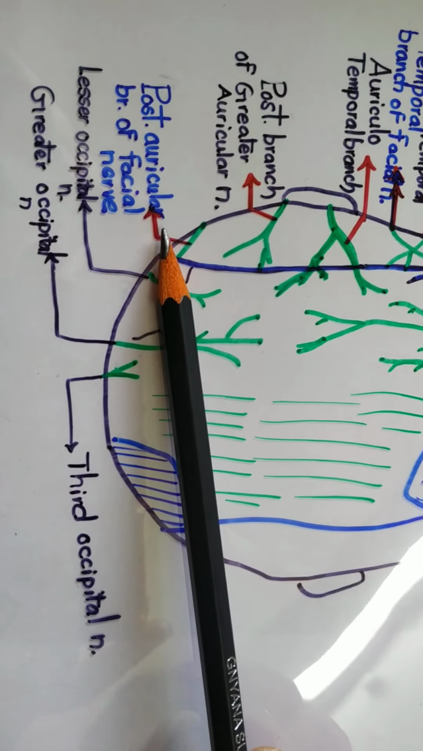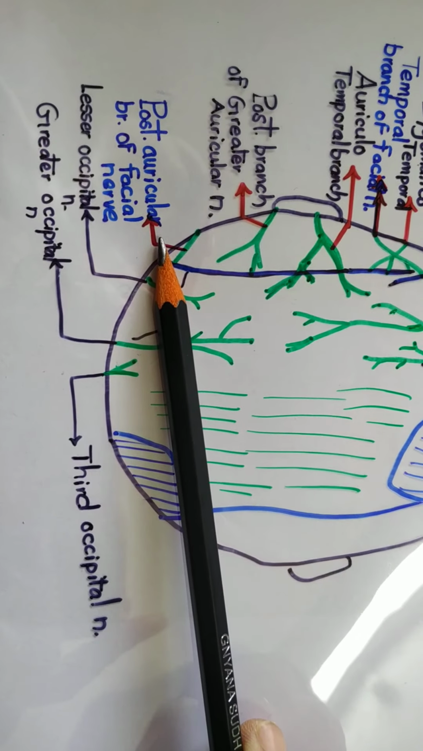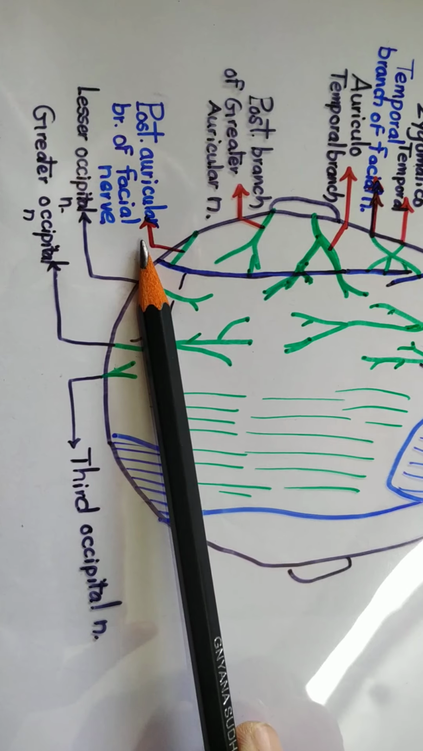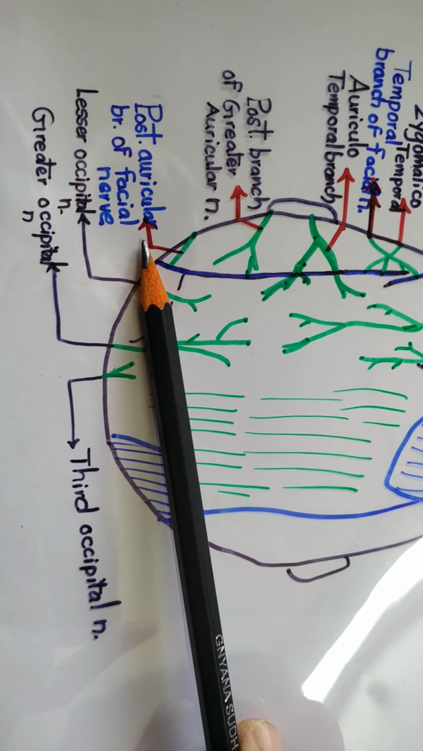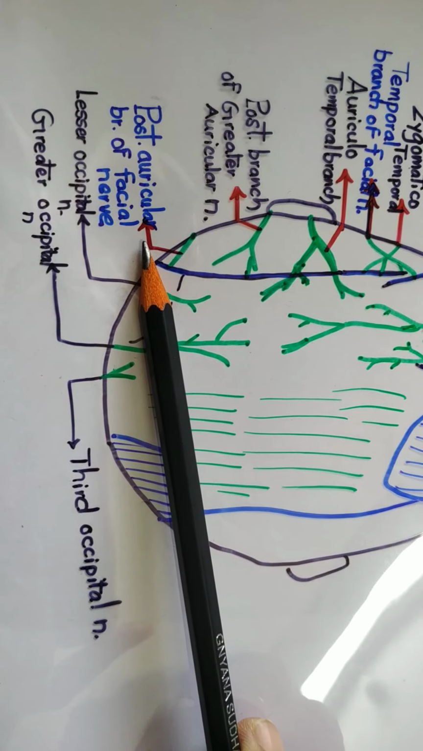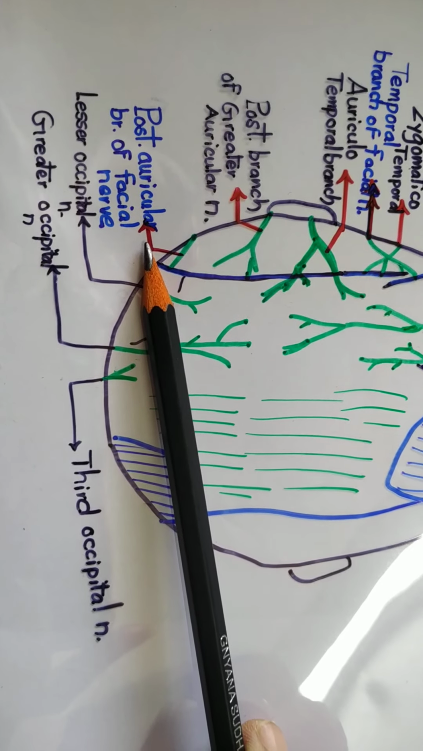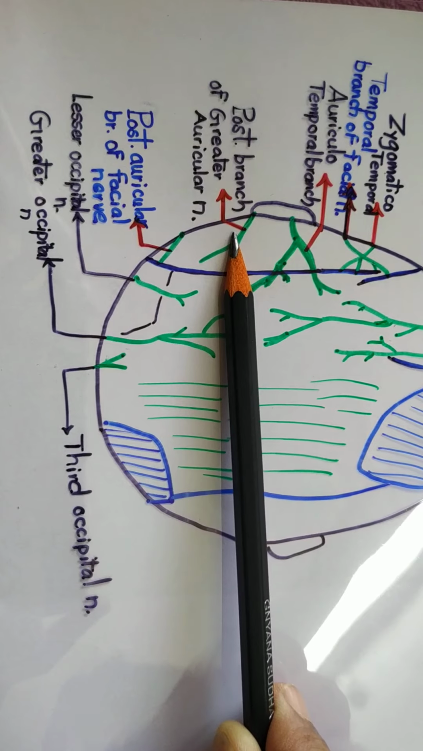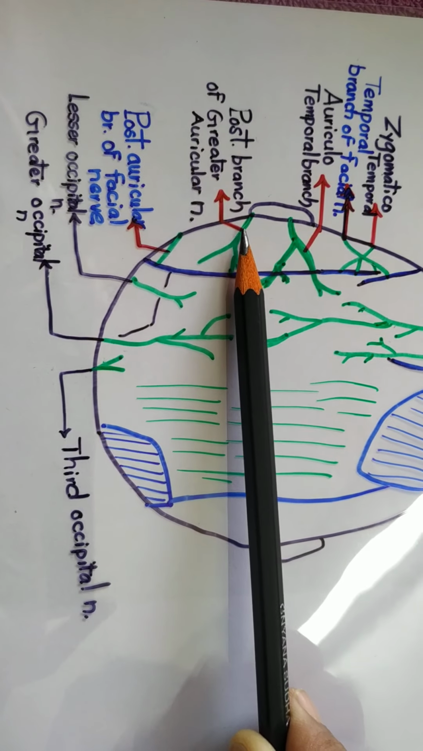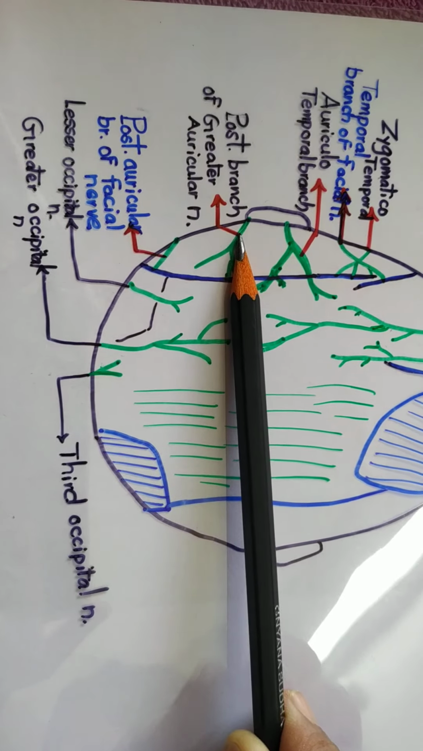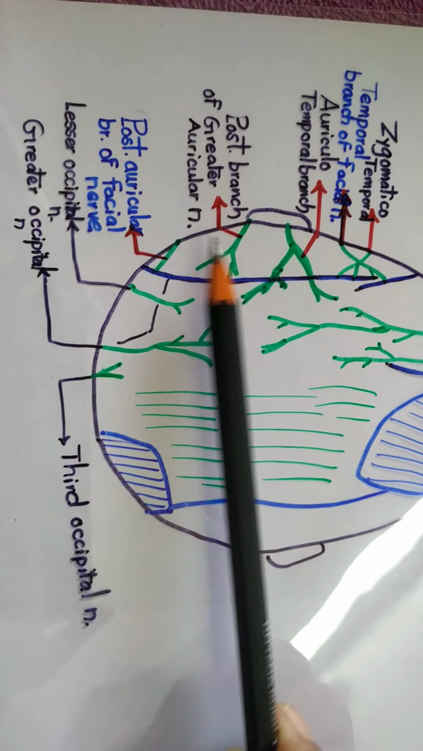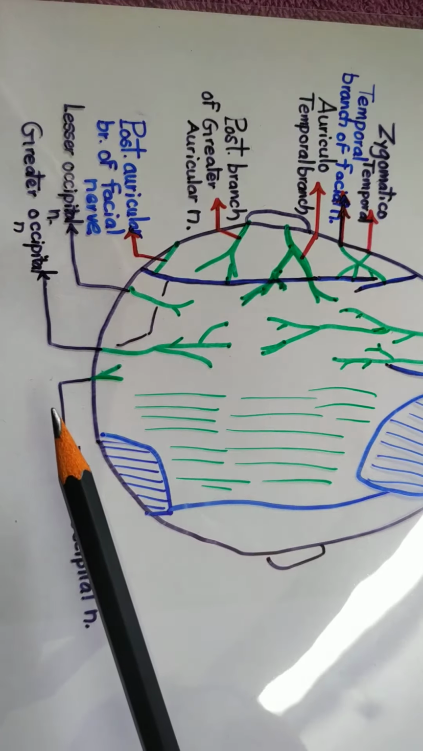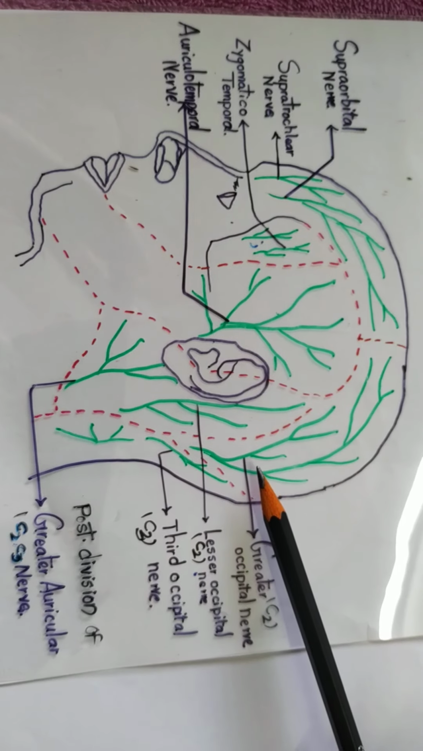Now we will discuss the motor nerve which lies behind the auricle. Posterior auricular branch of the facial nerve, it is going to supply the occipital belly of fronto-occipitalis muscle. Now coming to the sensory nerves which lie behind the auricle, that is posterior branch of the greater auricular nerve, lesser occipital nerve, greater occipital nerve and third occipital nerve.